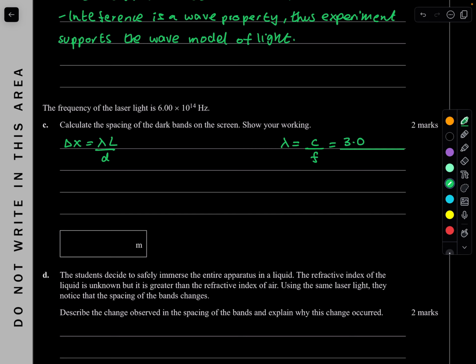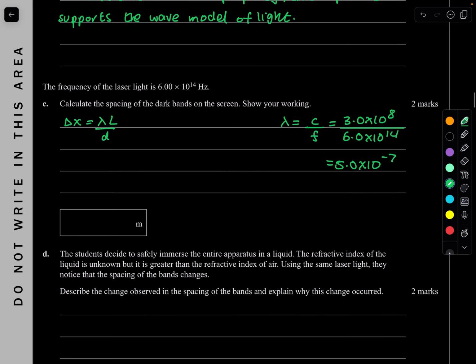So 3.0 times 10 to the power of 8 over your frequency, 6.8 times 10 to the power of 14. That gives such a small number, but it's basically 5.0 times 10 to the power of negative 7 meters. That's your wavelength. Basically sub that into this formula. So you need to sub in the wavelength.